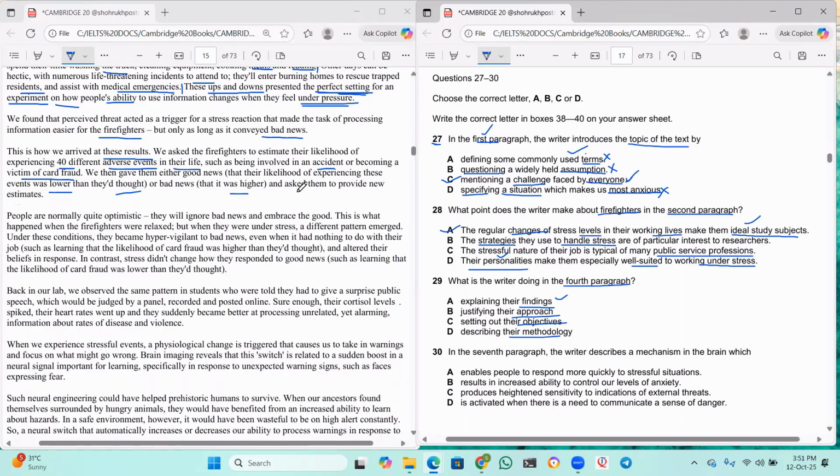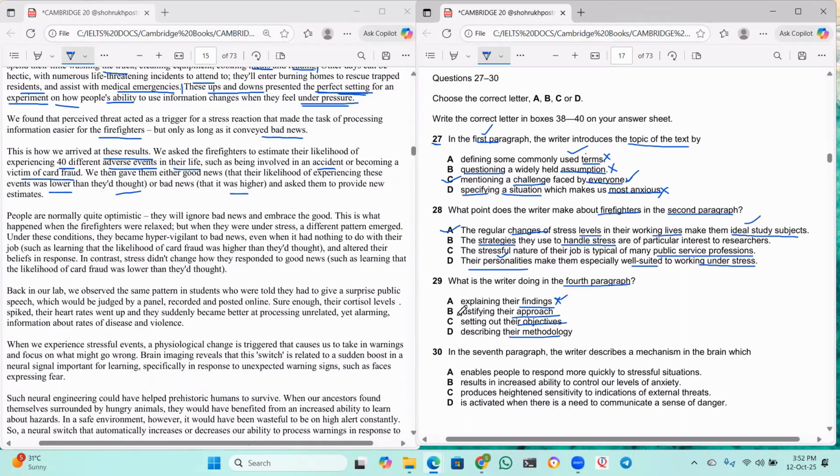See, here they did not explain their findings, meaning results. They only said that we asked the firefighters to estimate their likelihood of experiencing this type of events, like being in an accident or a victim of card fraud, these things. But they did not explain the findings. Why did they do that? No, right? So A cannot be the option.